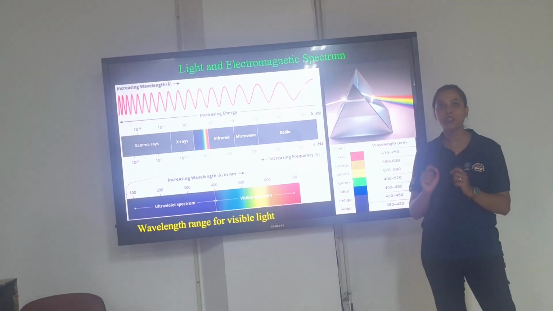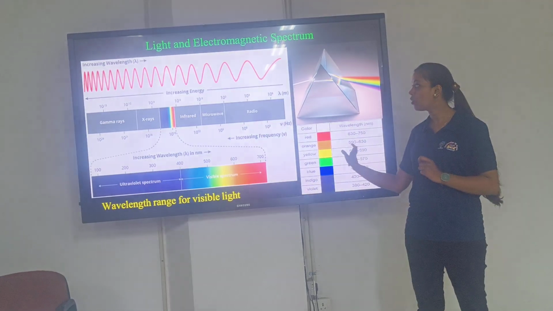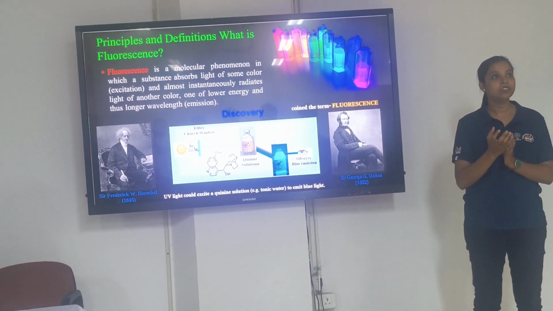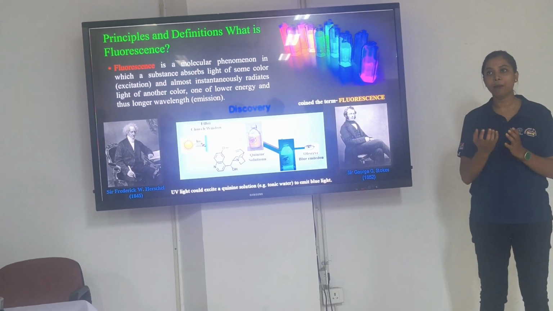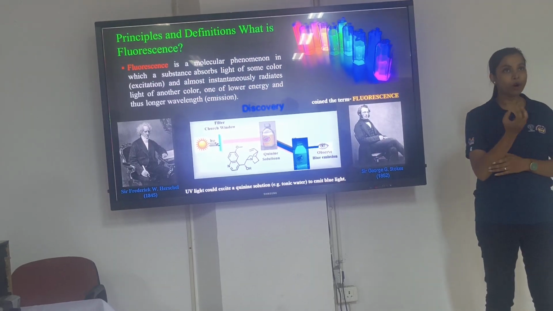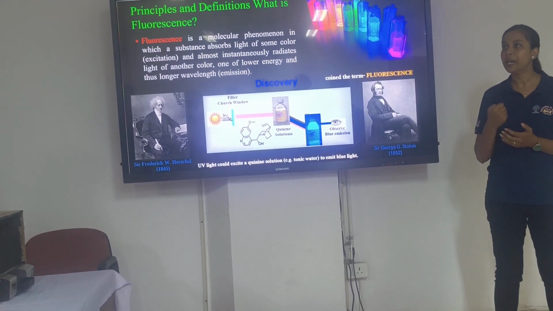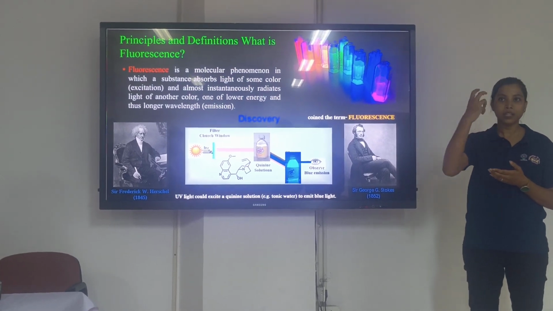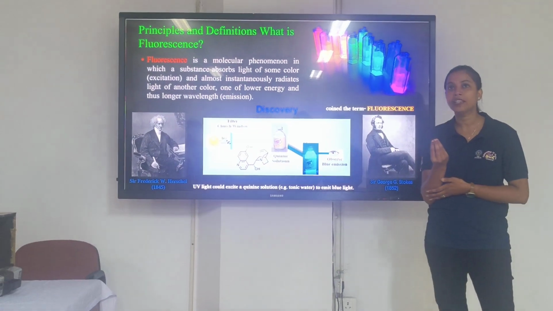And light is most important in terms of fluorescence, because when we pass light to a molecule, what happens? A molecule absorbs that light. When it absorbs that light, every molecule has an electron, right?